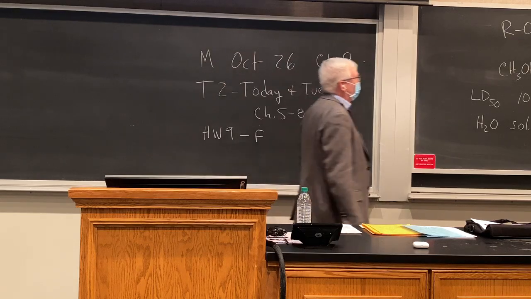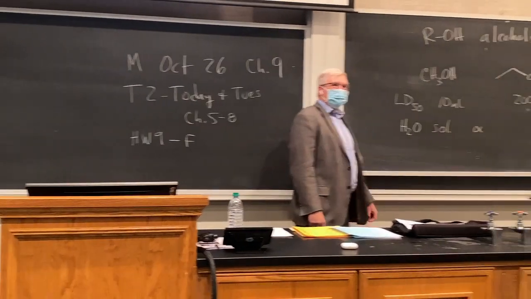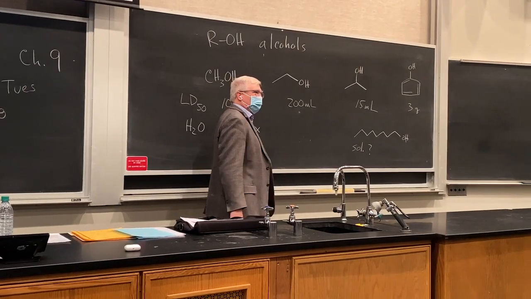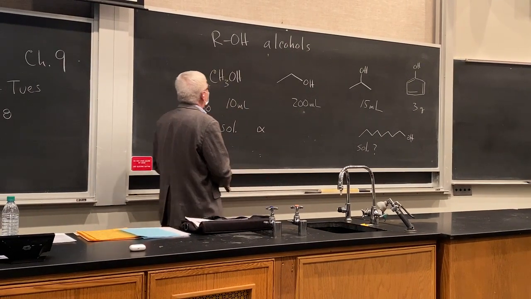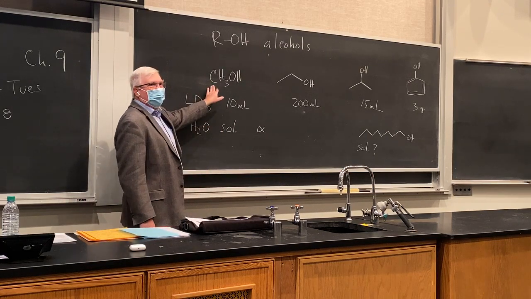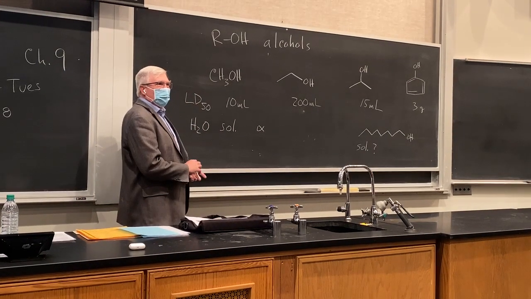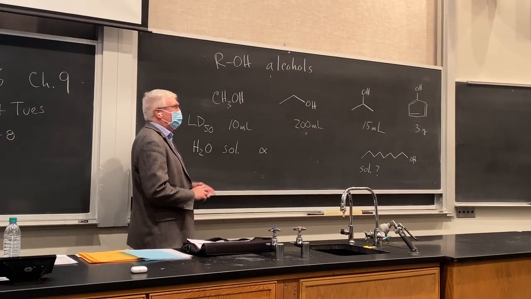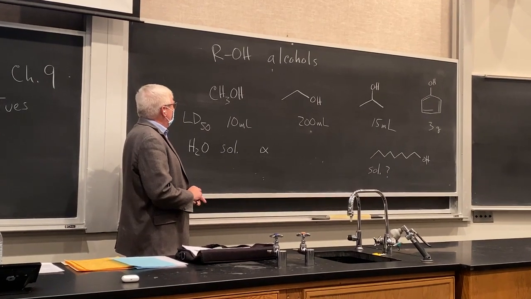Look at alcohols here in general. We've already talked about alcohols, and we've already shown you how to make a bunch of alcohols with SN2 and SN1 chemistry. Here are some of the most common alcohols. Here's methyl alcohol, or wood alcohol. When wood ferments and decomposes, it creates methanol here.